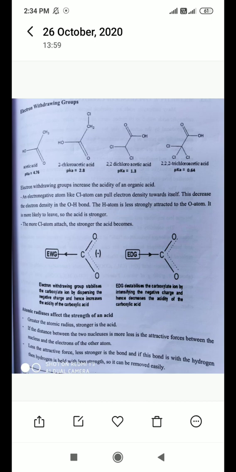If the distance between two nuclei is less, then the attractive forces are more. This ultimately affects the acidity. So this is all about atomic radius.